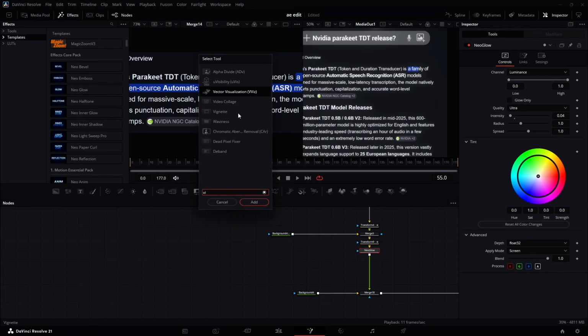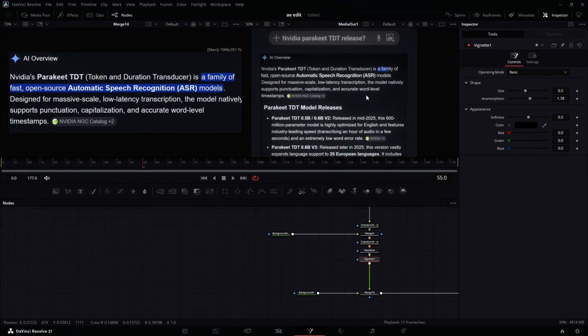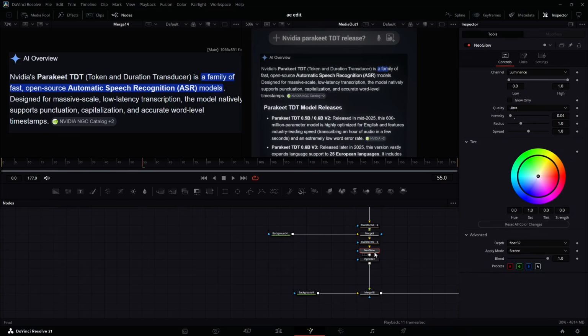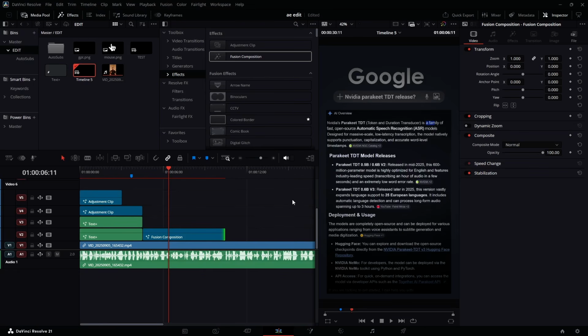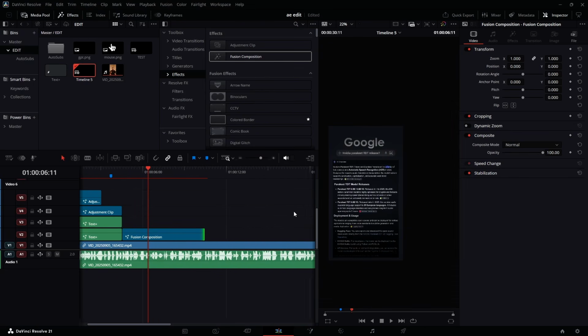I'm going to add a vignette to that one so that it focuses on the center. And I think this default value works, but I'm going to disable this one for now. You can enable it when you're rendering. Now let's come back here. You can play it and check out what you have done.